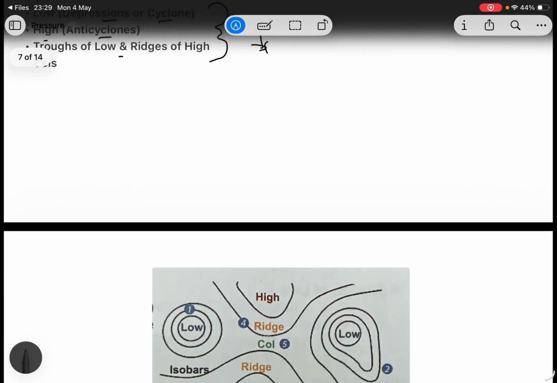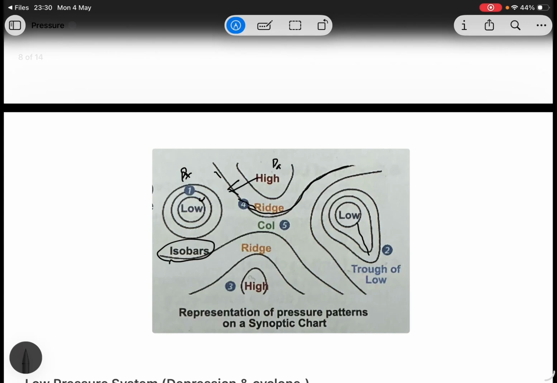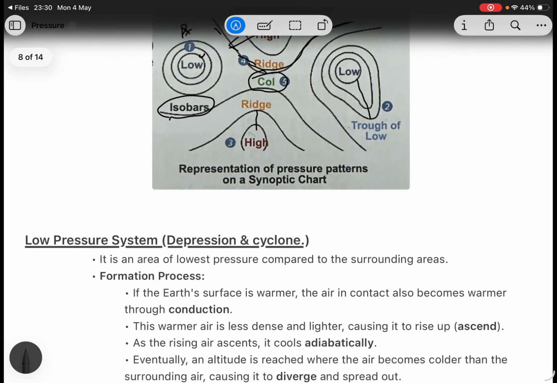So, first was low. Isobars here are closely packed. This is a low point. Here pressure is low, here pressure is high. Air flows from high to low. These are the lines of equal pressure, meaning isobars. This is a trough of low, the line extended from low. These are ridges, the lines extended from highs. This is a col, which is a sandwich between high and low.